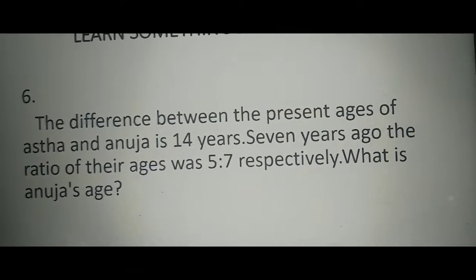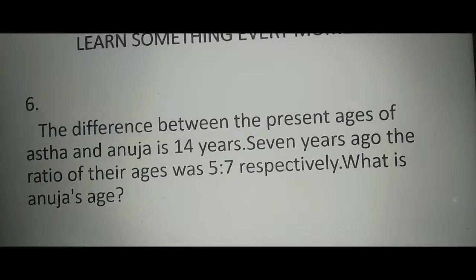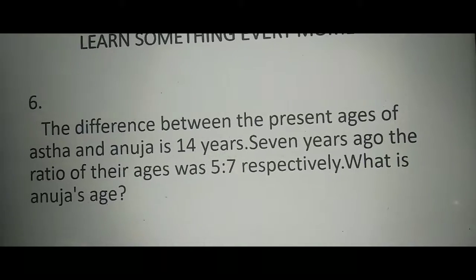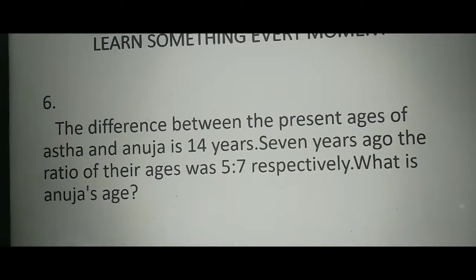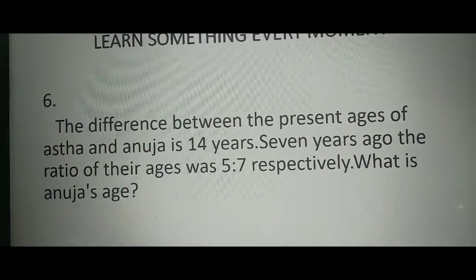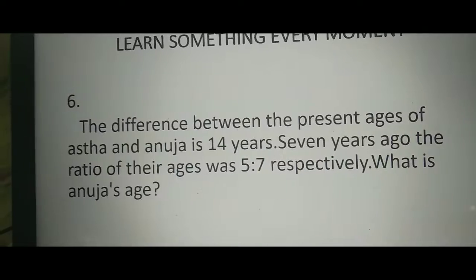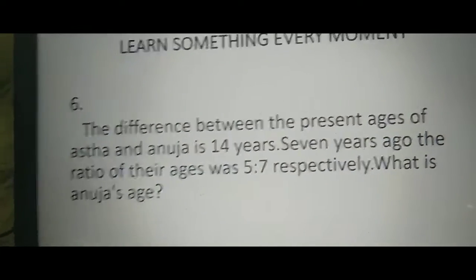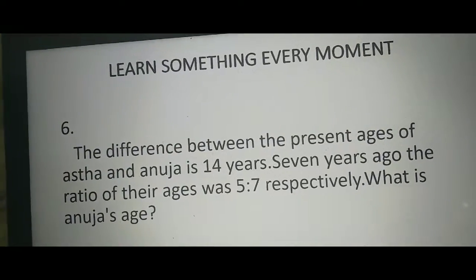Next question. The difference between the present ages of Asta and Anuja is 14 years. 7 years ago, the ratio of their ages was 5 is to 7 respectively. What is Anuja's age? See, here they give the difference between the present age of Asta and Anuja is 14 years. In the introduction video, we already discussed one important thing: the difference between ages always remains constant. So here Asta and Anuja's age difference is 14 years.